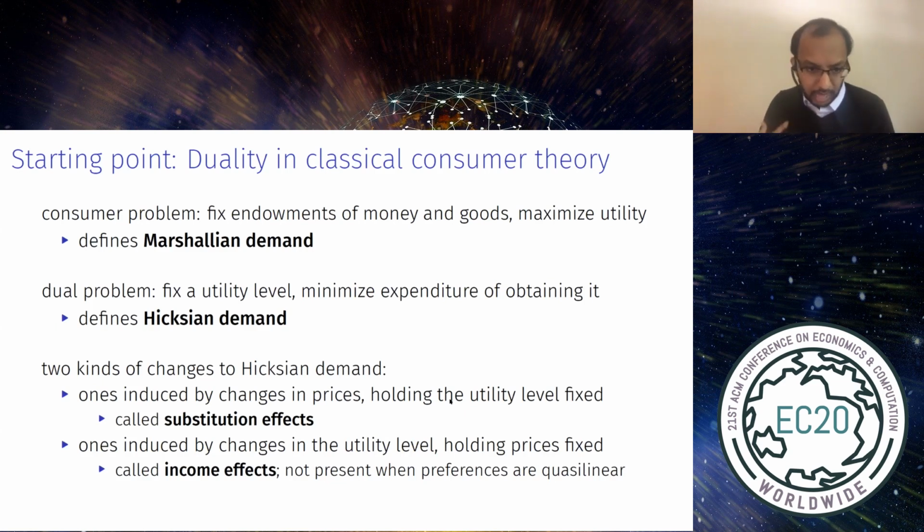Another type of change in Hicksian demand comes from changes in utility levels, where prices are fixed. This second type is called an income effect, because it corresponds to changes in Marshallian demand in response to a change in an agent's money endowment or income. When preferences are quasi-linear, one only sees substitution effects. Income effects are absent.